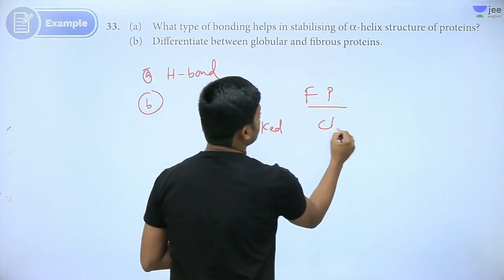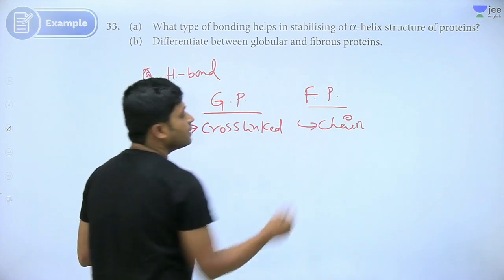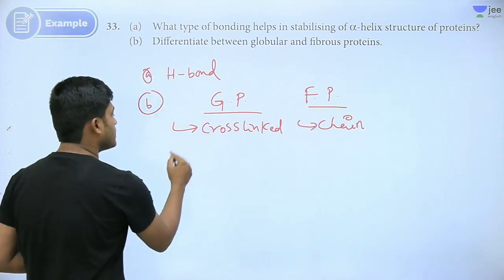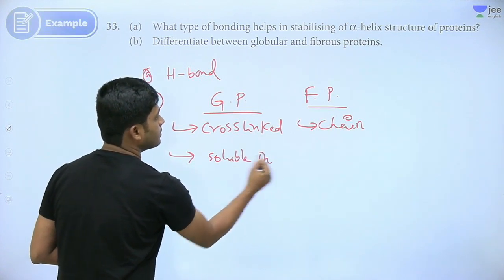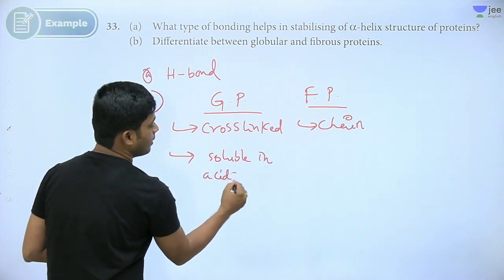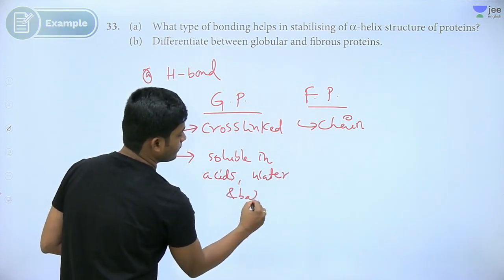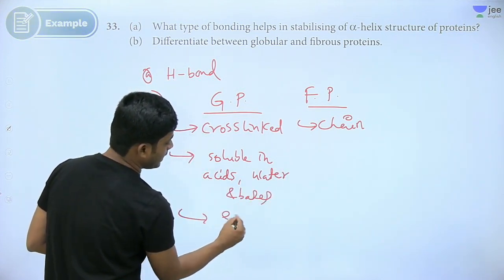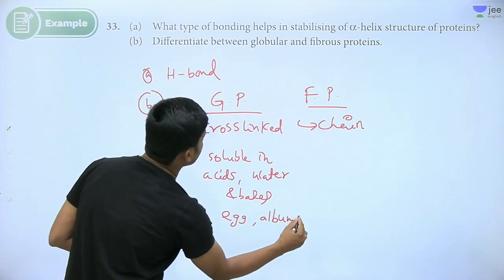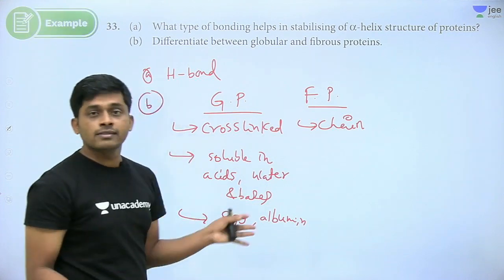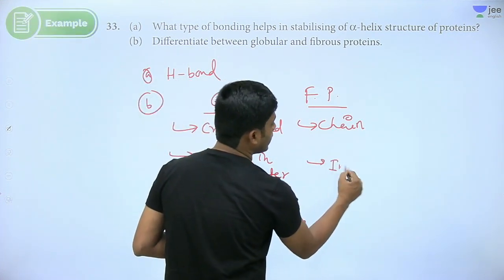These are normal chains. Because of this structure of proteins, is it water soluble? Globular proteins are soluble in acids, water and bases. So what are the main examples? Egg albumin, these are globular proteins. Fibrous proteins are non-soluble, insoluble.